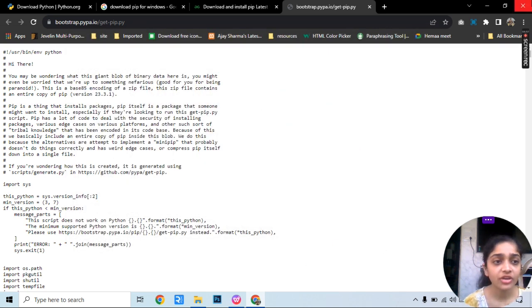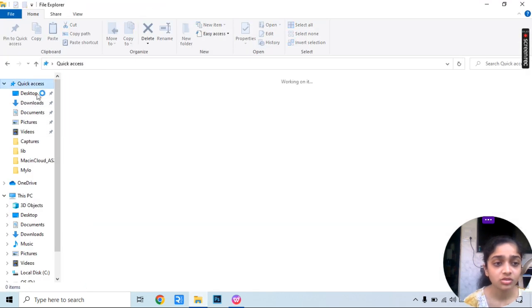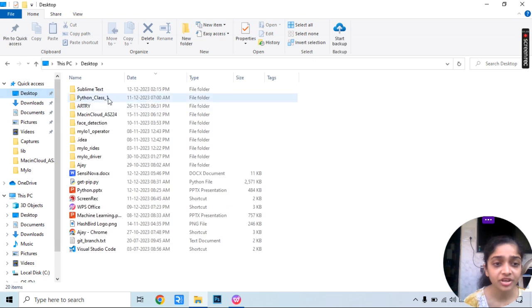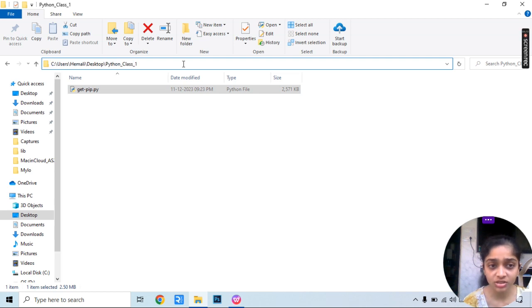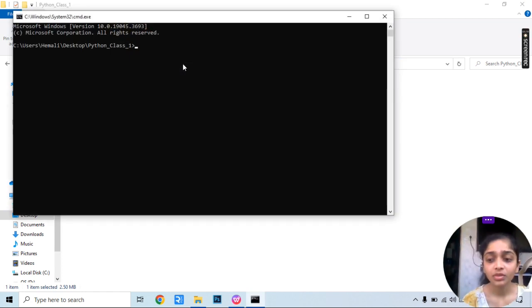Now we have downloaded our pip as well. Now we will install it. So it was on the desktop. I have created one folder here. I have pip inside this folder. So what I'll do, I'll just click here on this path. Then I'll write cmd to open the terminal. Now just write python space get dash pip dot py and click on enter. As soon as you click on enter, the download and installation will begin. Once your pip is installed successfully, you will get a message that pip installed successfully.